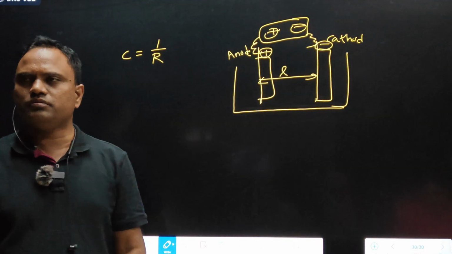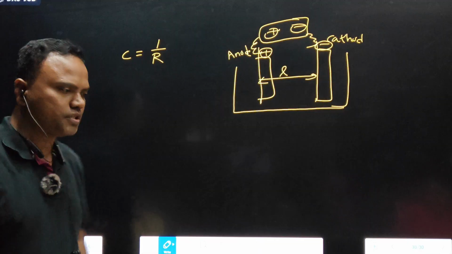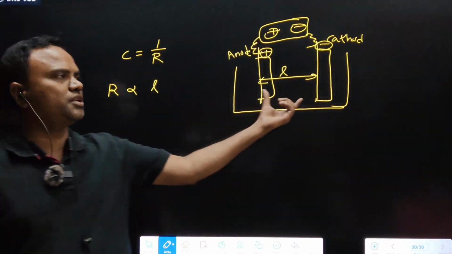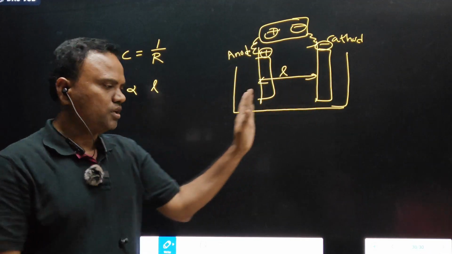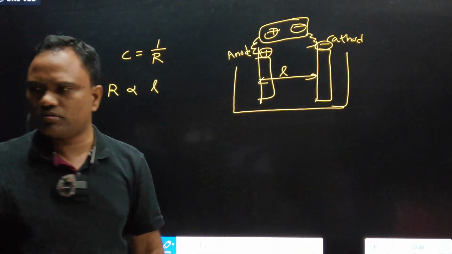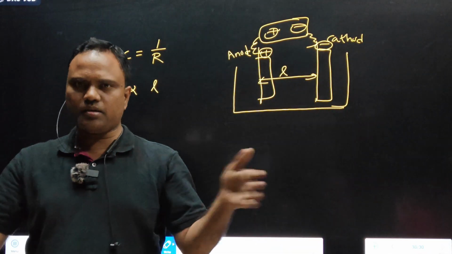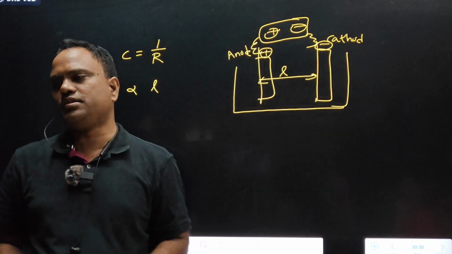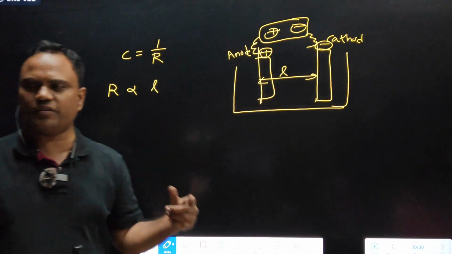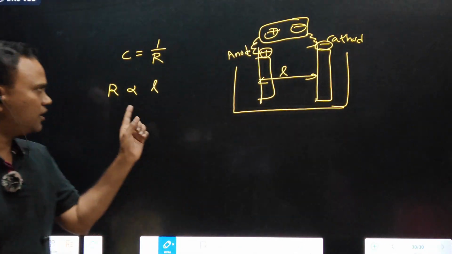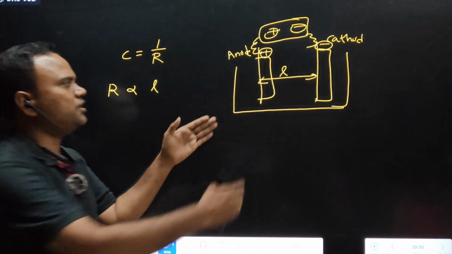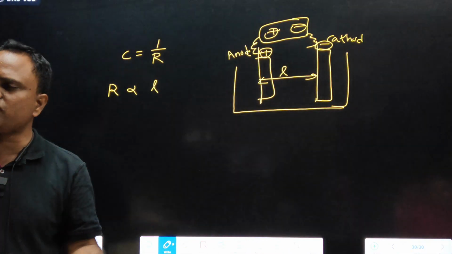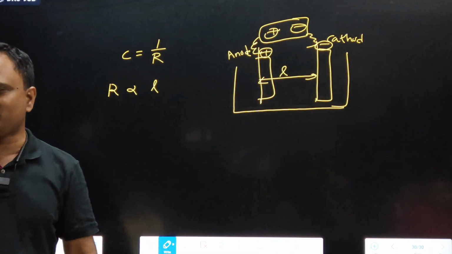Conductance is equal to 1 by R, inversely proportional to resistance. Resistance is directly proportional to length between the electrodes. If electrodes are separated by a large distance, resistance is more, so conductivity is less.